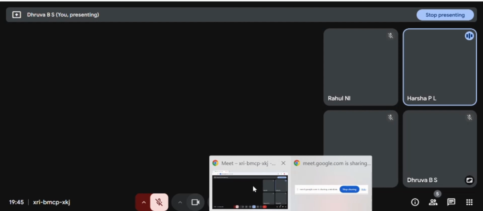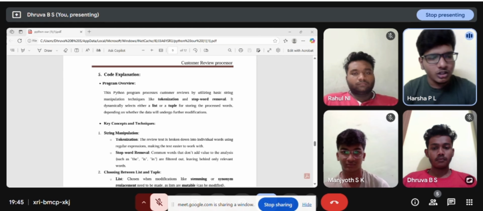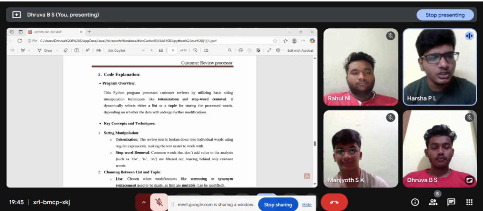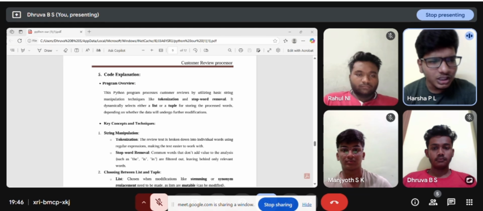First step we have to do is stop word and tokenization. Tokenization converts all the text into lowercase, removes the common punctuation and splits the review into individual words. For example, for a text like "This product is amazing", it will remove all the unimportant or common punctuation and convert everything into lowercase. The next step is to remove the stop words, which filters out common or unimportant words.